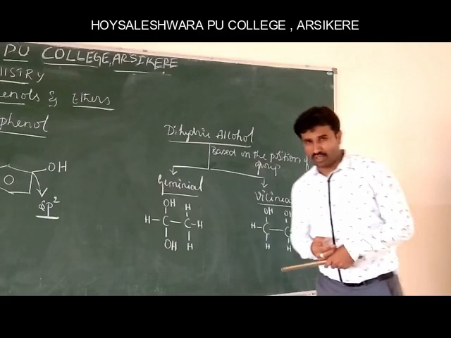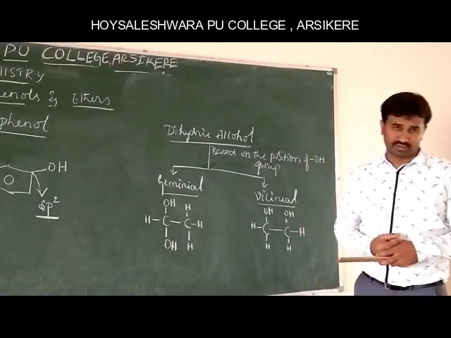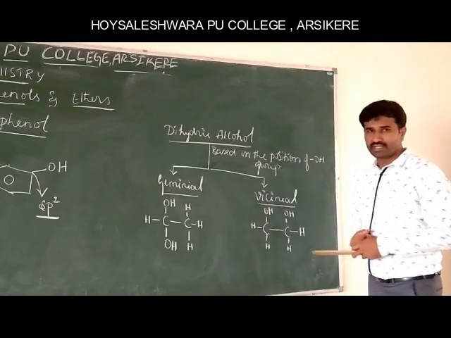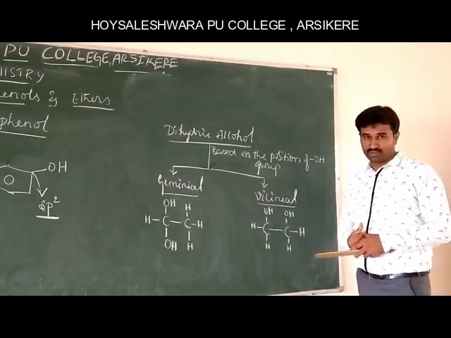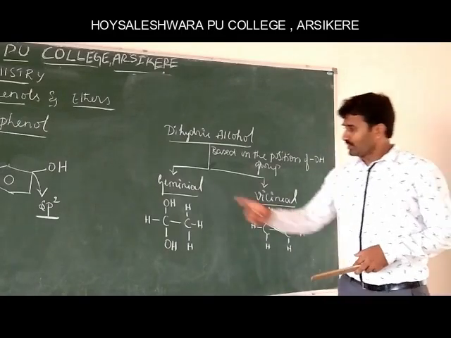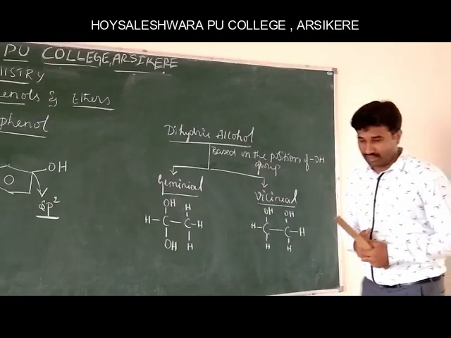So we know the dihydric alcohols. Dihydric alcohols are alcohols containing two hydroxyl groups. Again, these dihydric alcohols are further classified based on the position of the hydroxyl groups, into geminal alcohols and vicinal alcohols. We know that already.